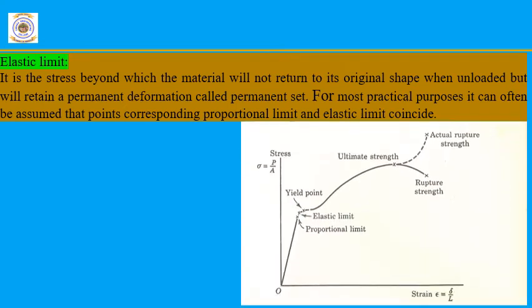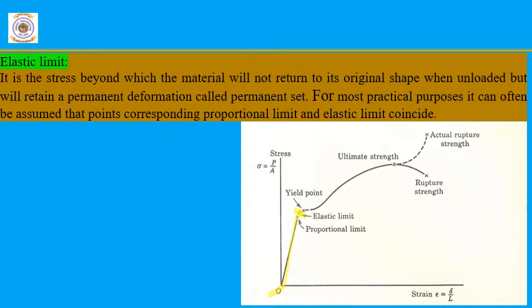In the stress strain diagram, the next important limit is the elastic limit. In the graph we can see the second important limit is the elastic limit. When the specimen reaches the elastic limit, stress is no longer proportional to strain, but the material behaves elastically. By definition, we know elasticity means the material will regain its original shape and size once the load is removed, right? So if the specimen is loaded within the elastic limit and the load is removed, it will regain its original shape and size by following the same path.